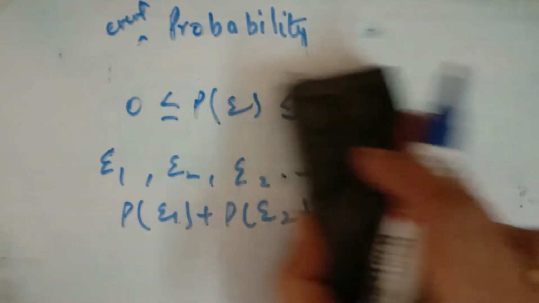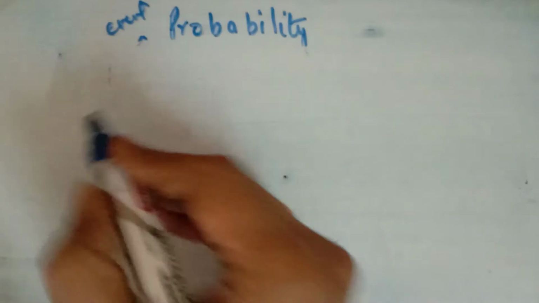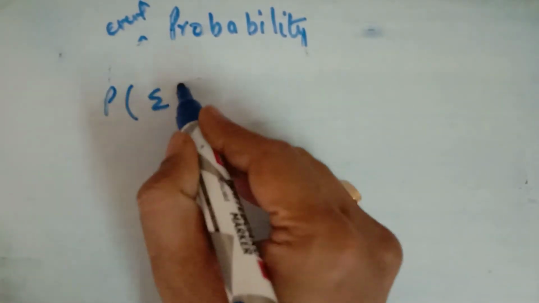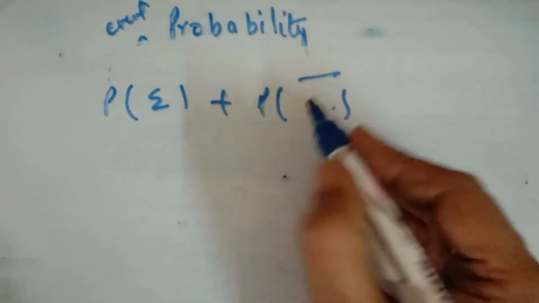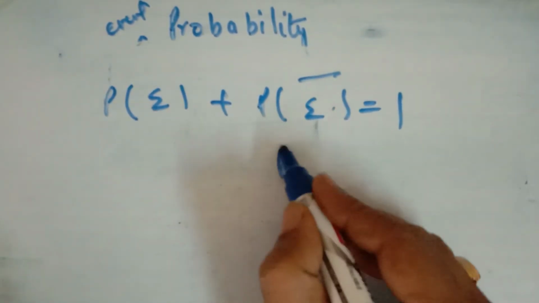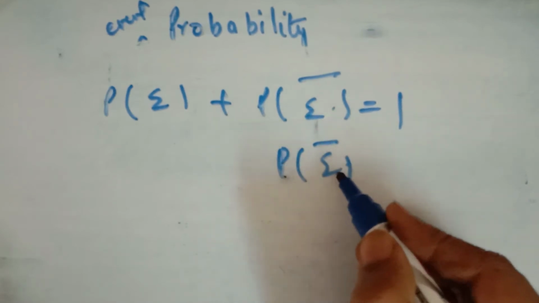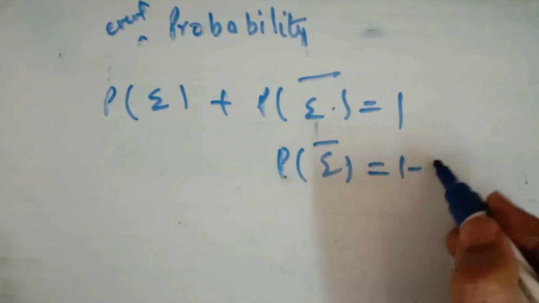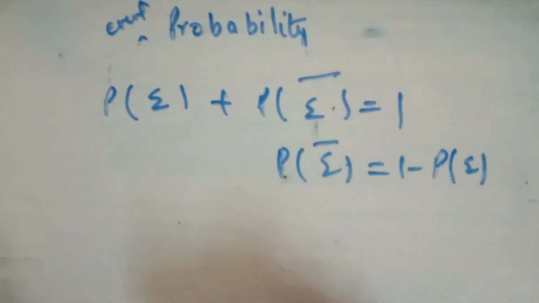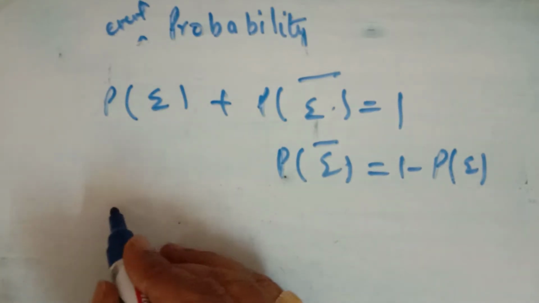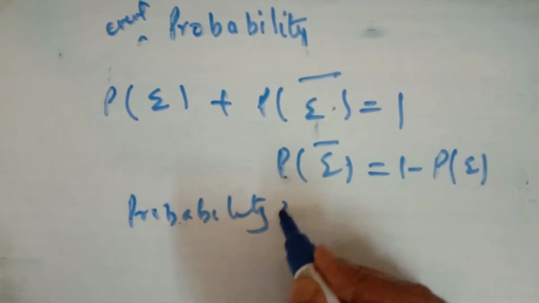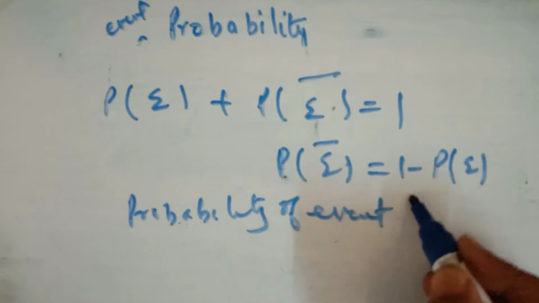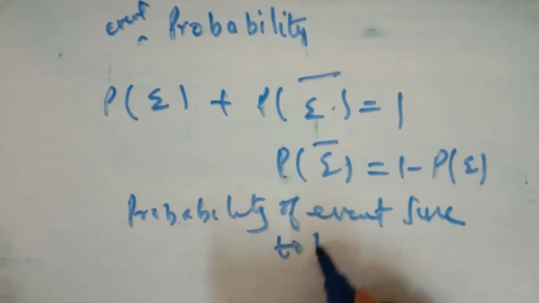Or we can say that the probability of an event plus the probability of not coming of that event is equal to 1. Or probability of E not, meaning not getting E, is equal to 1 minus probability of getting the event E. Now, the probability of an event sure to happen.